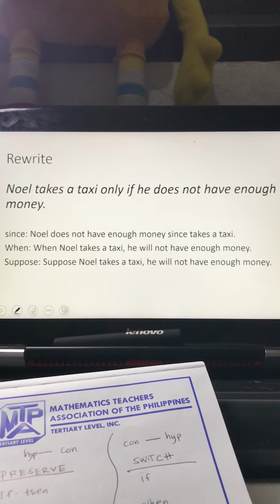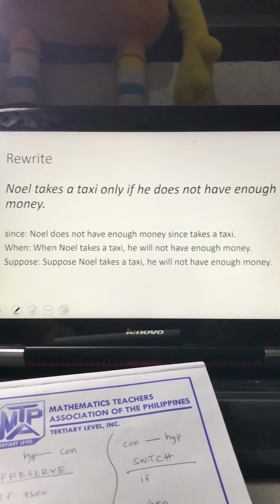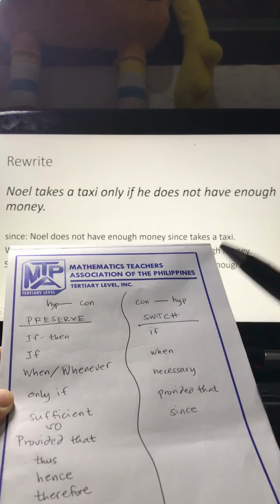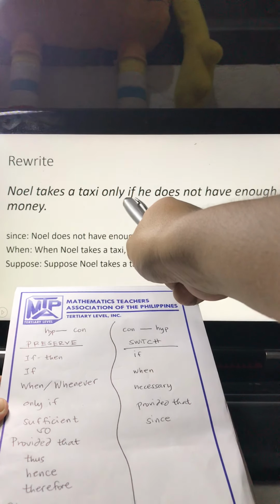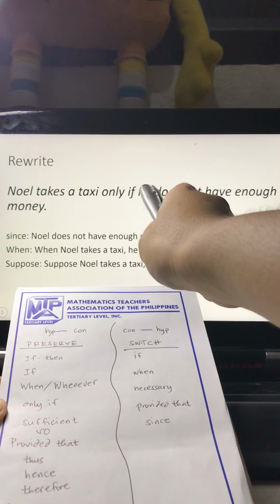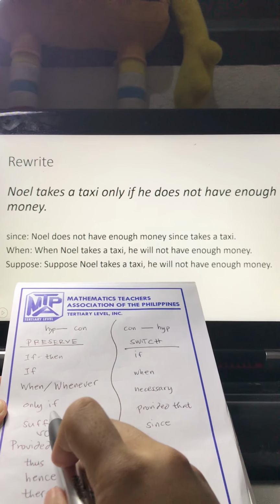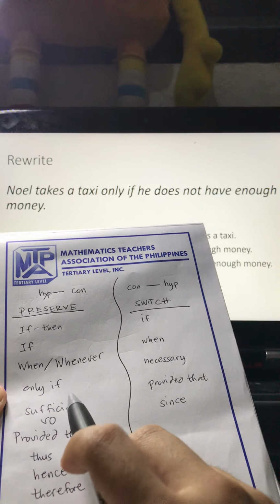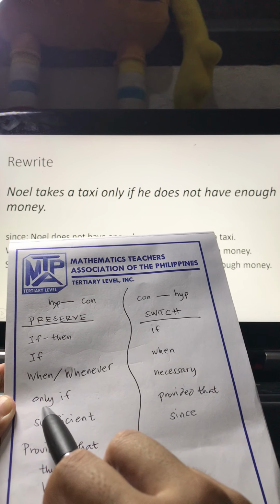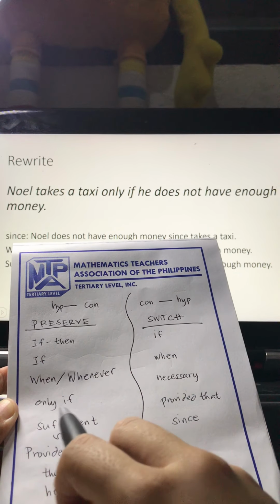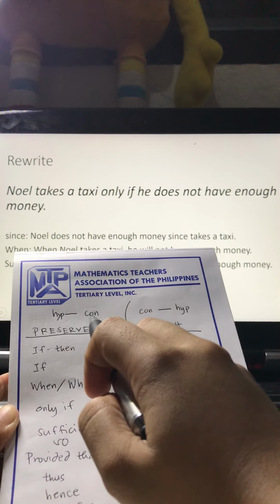As I told you in my previous video, before you write, identify first what the hypothesis is and what the conclusion is. So that would be using our note here that has preserve and switch part. Let's check: only if at the middle of the statement would be under preserve. So it means hypothesis only if conclusion. Prior to the phrase only if would be the hypothesis, after the phrase only if would be the conclusion.